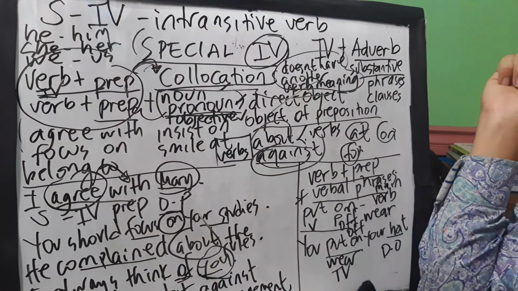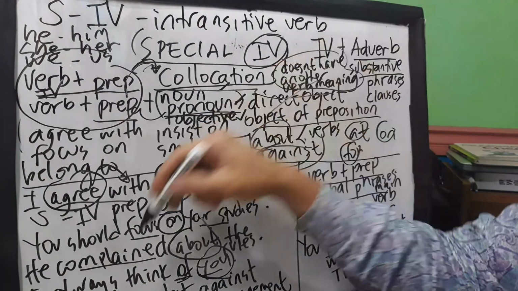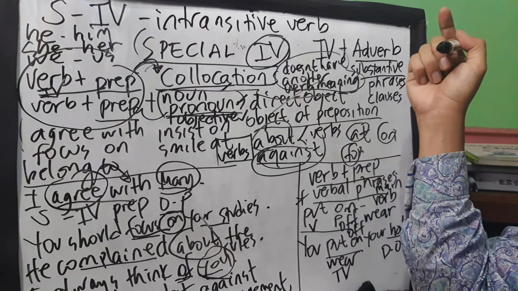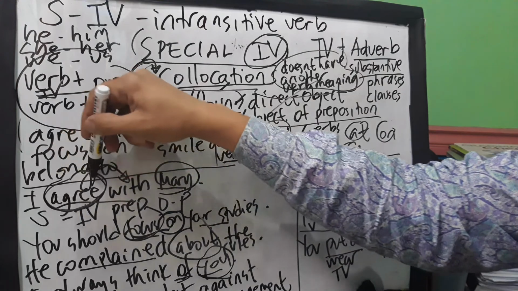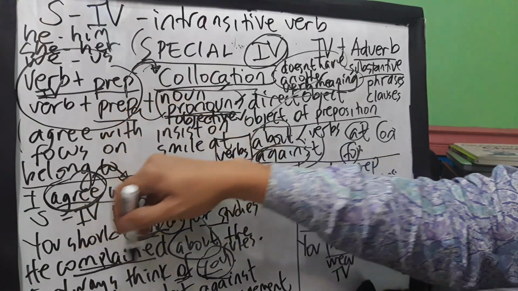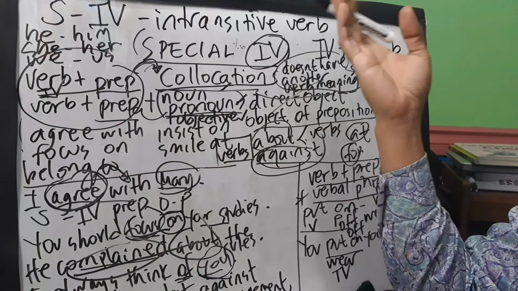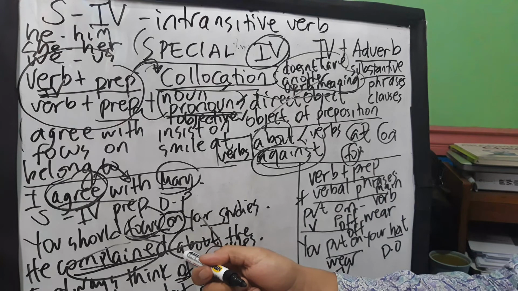Do you think there is another verb meaning? Focus on. Is there any other verb meaning? No. The meaning itself is focus. The meaning itself is agree. The same thing with complain about. The meaning itself is just complain. And we don't have any other meaning for this verb plus preposition combination.